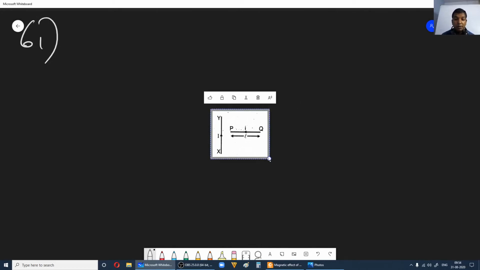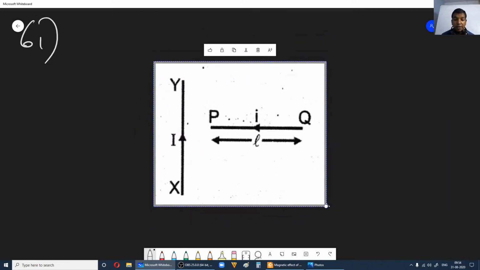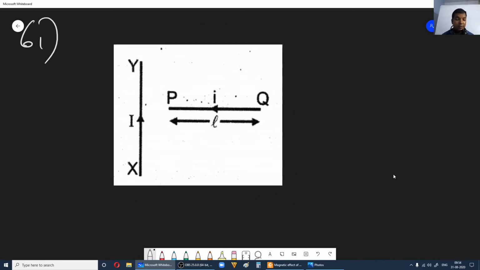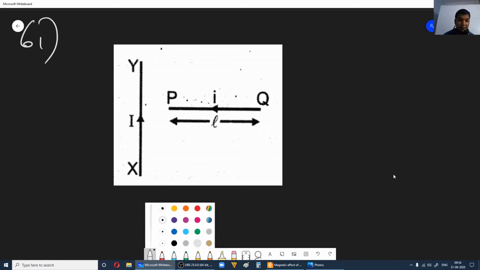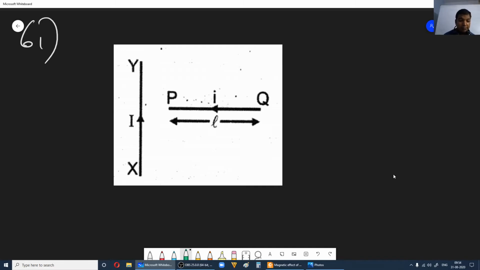Here you need to find out the magnetic field first, the magnetic field linking with this conductor PQ. The magnetic field will be due to the current flowing in XY, which will give rise to a magnetic field like this. If you use your right hand rule, you will find that the magnetic field linking with PQ will be into the plane of the paper.